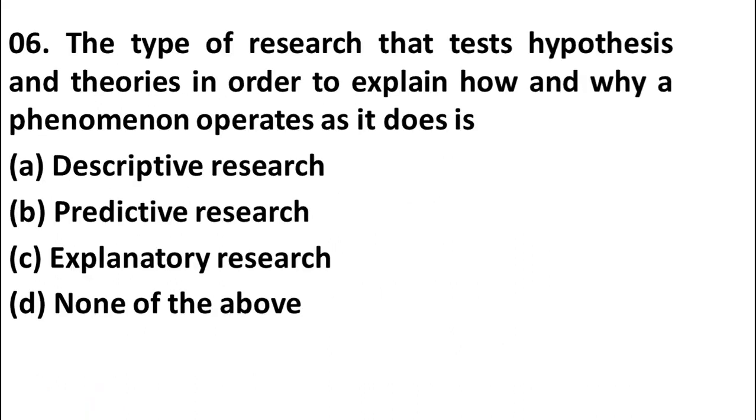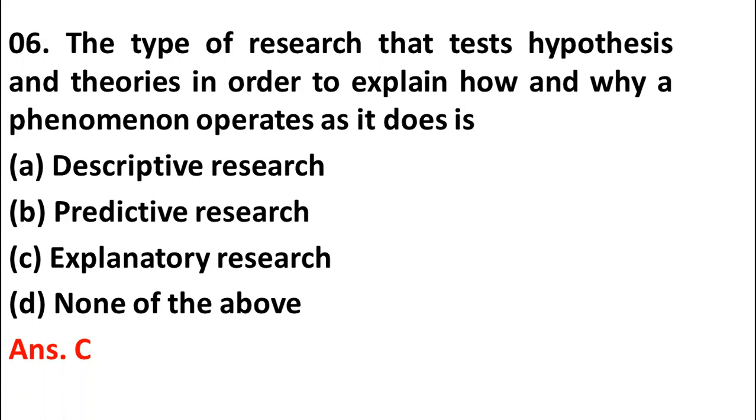And the next one is the type of research that tests hypotheses and theories in order to explain how and why a phenomenon operates. Descriptive research, option B predictive research, option C explanatory research and option D none of the above. Friends, in order to explain how and why a phenomena operates, the right answer here is explanatory research.